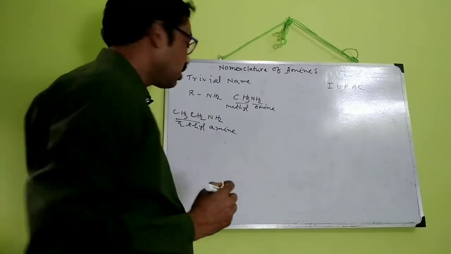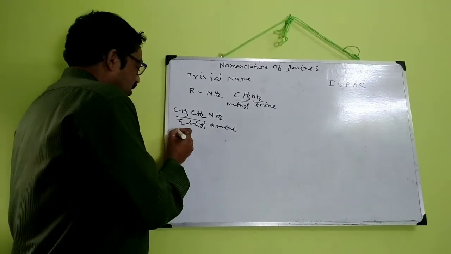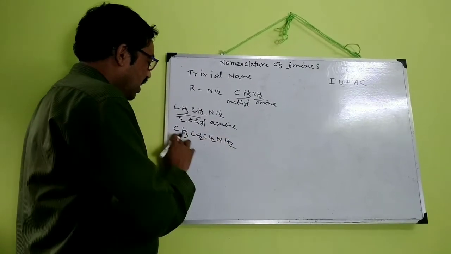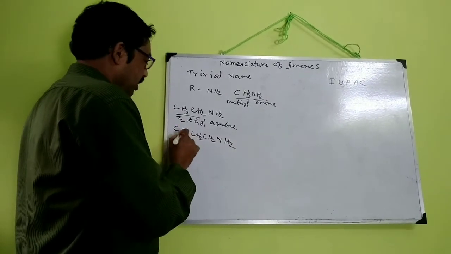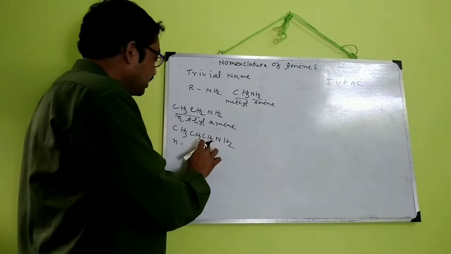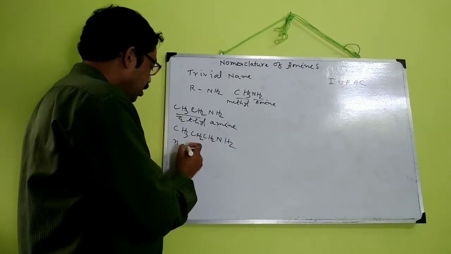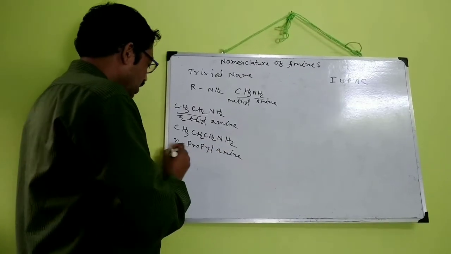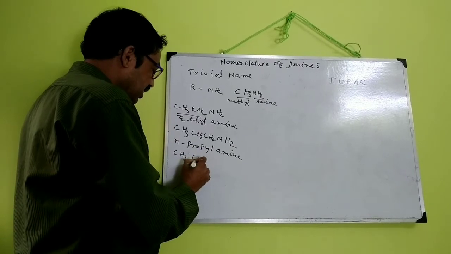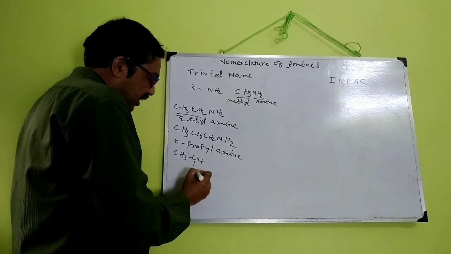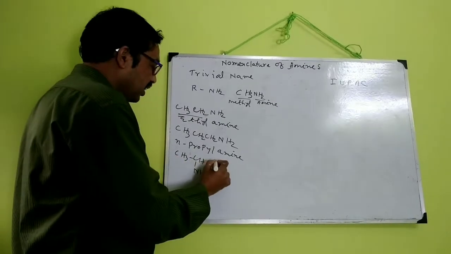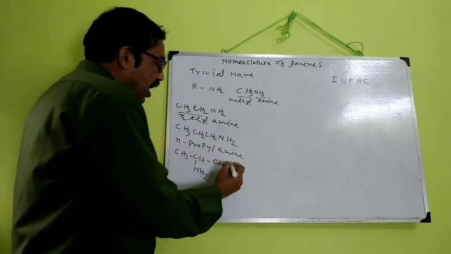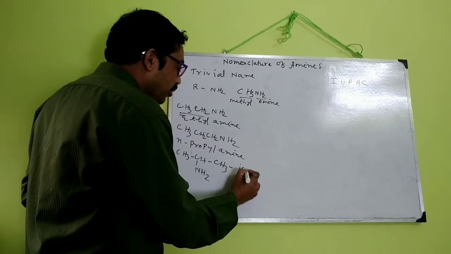NH2 means amine, so ethylamine. CH3CH2CH2NH2, here CH3CH2CH2 is known as the n-propyl group, so it is n-propylamine. CH3CH(NH2)CH3, here NH2 is written at the bottom of CH with CH3 on either side, so it is isopropylamine.